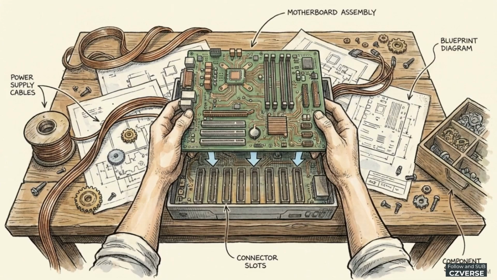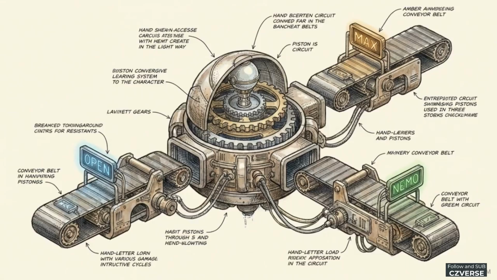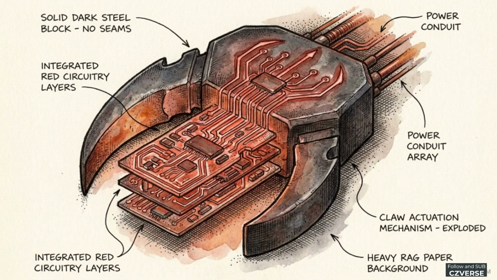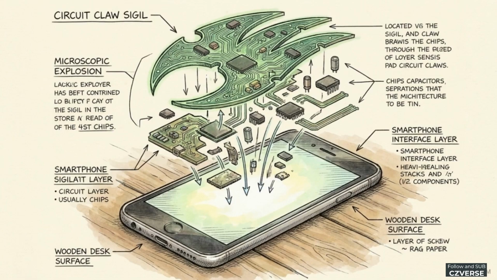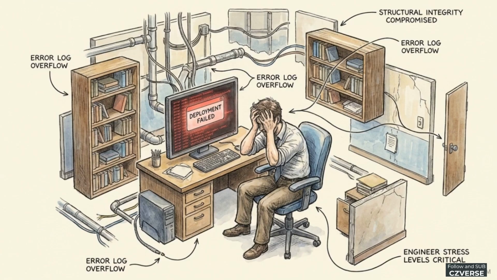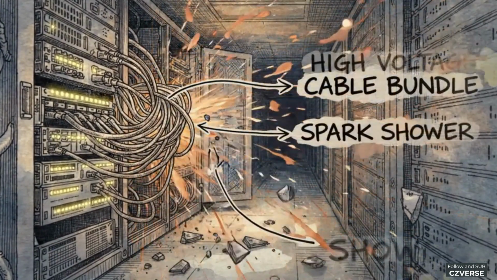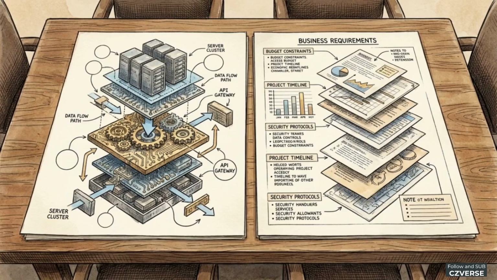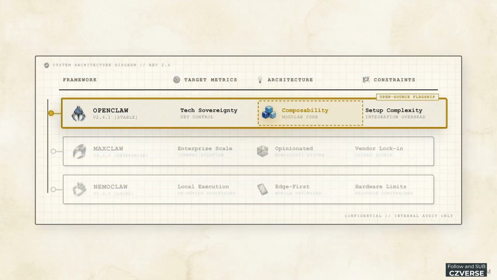Developers have to choose how to build this connective tissue. The market has split into 3 distinct philosophies that require different engineering decisions and long-term commitments. You have OpenClaw, which prioritizes composability, MaxClaw, built on opinionation, and NemoClaw, which focuses on locality. Choosing the wrong one for your project is an expensive mistake. It can lead to a dead end, whether that is technical debt from maintaining custom code, failing a compliance audit, or building an app with bad latency. Evaluating these frameworks is about accurately mapping your specific business constraints to the right architectural philosophy. This table breaks down the 3 approaches, starting with OpenClaw.